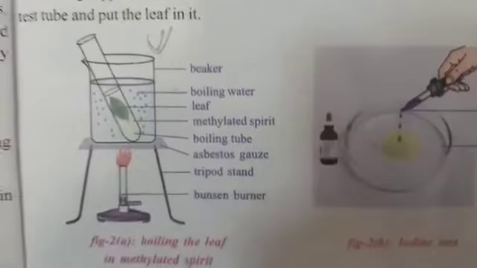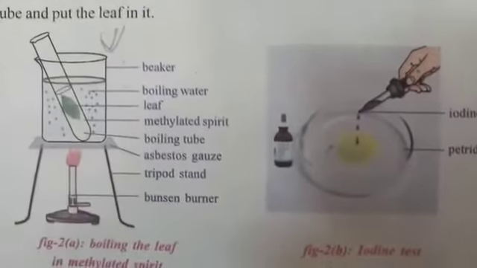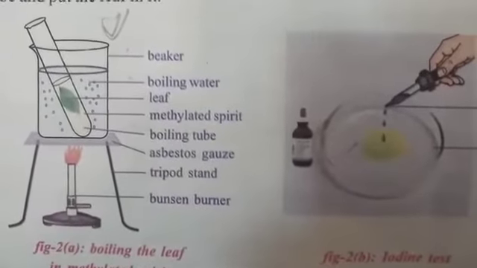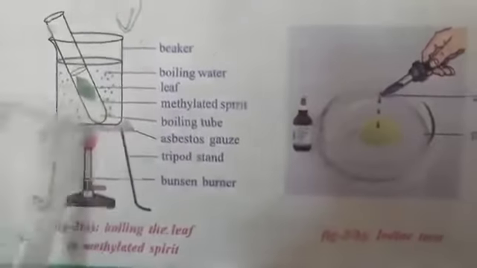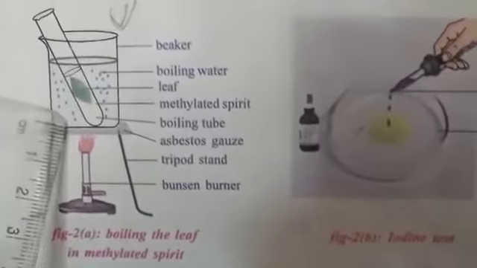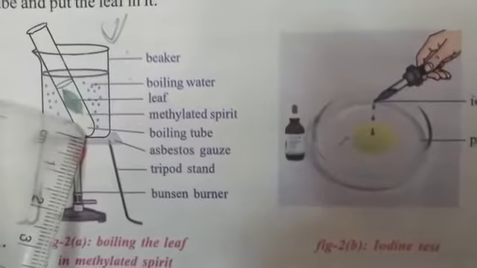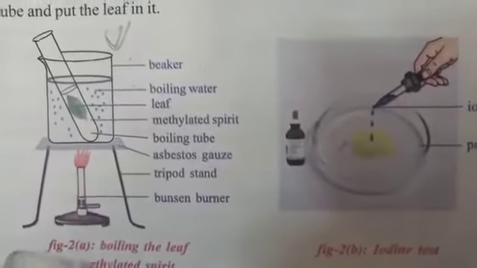Now, open your reader, page number 3. You have activity 1 given. You can see the diagram which is being performed. For this, we require certain materials like a beaker which is filled 3/4 with water. We have a test tube in which there is methylated spirit present, and a leaf which is kept over a Bunsen